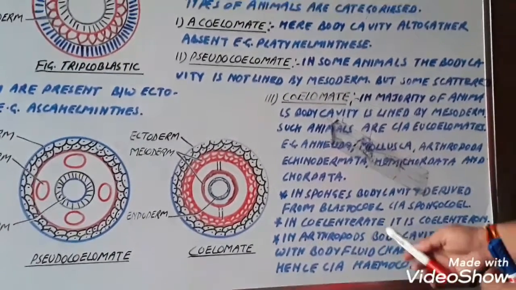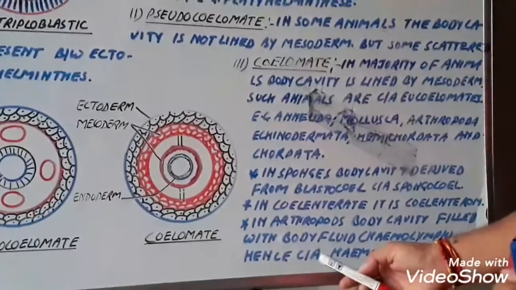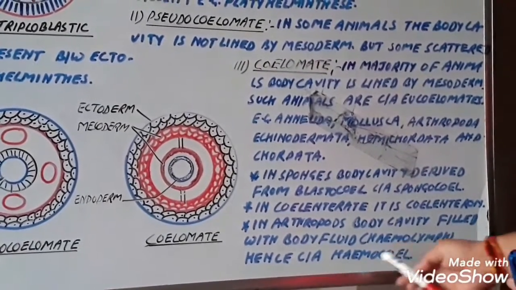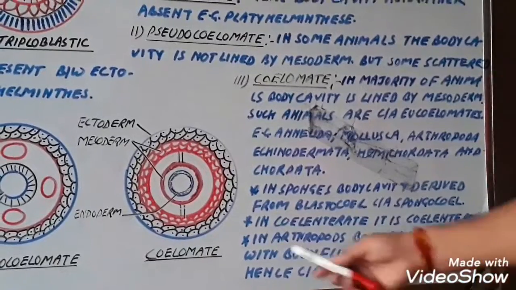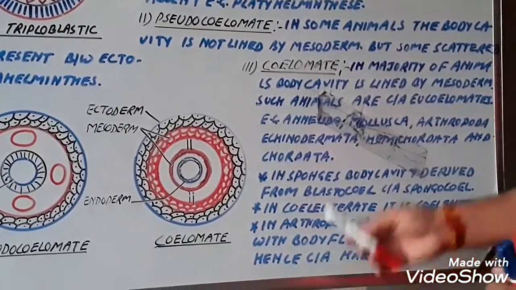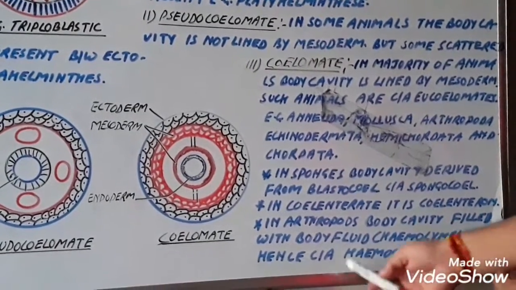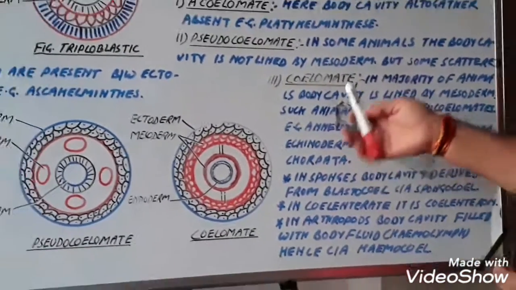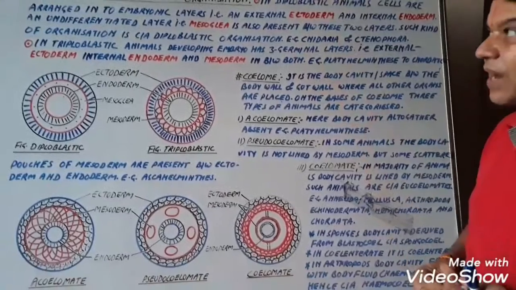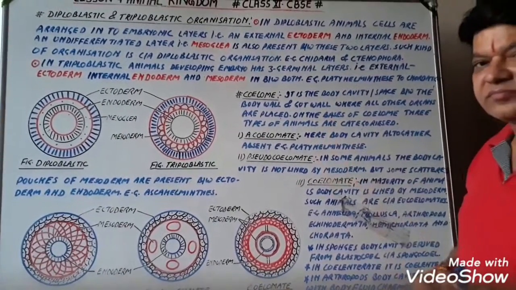In coelenterate, it is the coelenteron. In the case of coelenterate, body cavity is known as coelenteron. In the case of arthropods, body cavity is filled with the body fluid, that is hemolymph, and such body cavity is known as hemocoel. So this is all about the triploblastic body organization as well as the coelom.